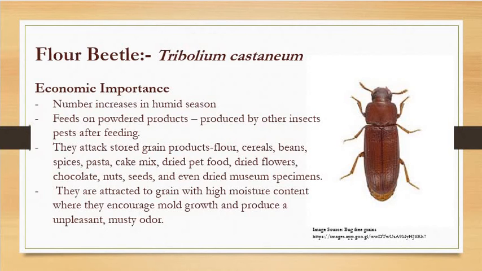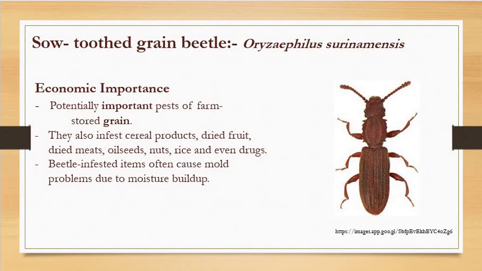So the grains, or any kind of stored food product, if affected by the stored grain pests, their quality is going to decrease, and they become useless for human consumption, right?